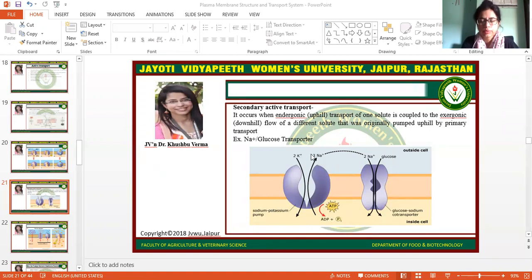But from the released three sodium ions, two sodium ions will come along with the glucose molecule, and they will move inside the cell with the help of the glucose sodium co-transporter. This transportation does not involve direct ATP hydrolysis. They will use indirectly this ATP hydrolysis effect. So that's why it is known as secondary active transport.